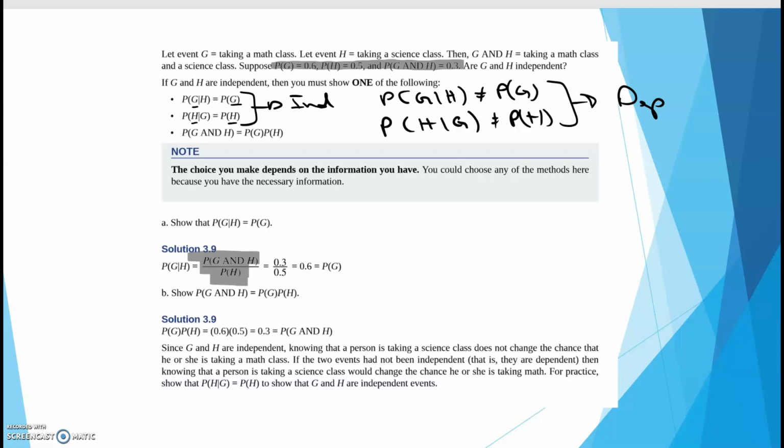And then the probability of H, because remember, the bottom goes on last, is 0.5. When I divide these two, that gives me 0.6, which up here, that's the same thing as probability of G. So the conditional probability came out to just the first event, probability of G. So therefore, G and H are independent of each other.